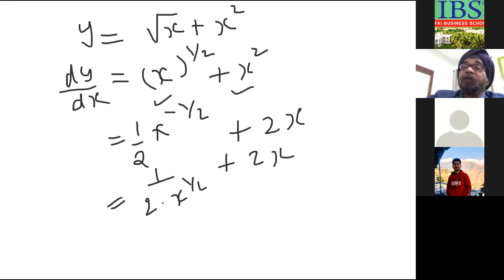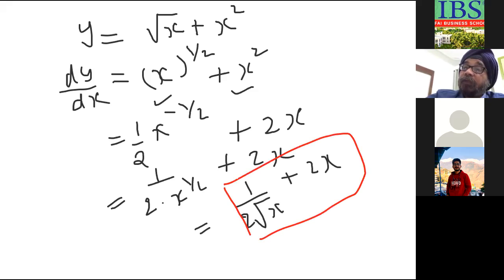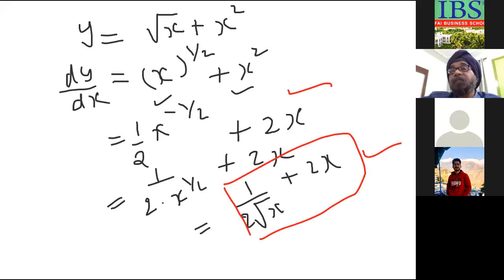So it is 1 upon 2 root x plus 2x. This is the answer. If you leave the answer in this form also, it is correct. There is no mistake. But I have just simplified it and showed you in this form also. Correct? So this is how we find the differentials.